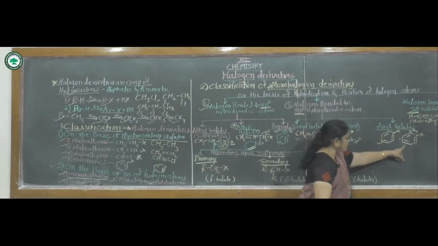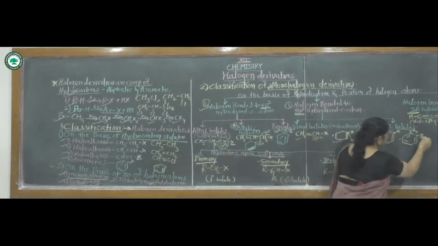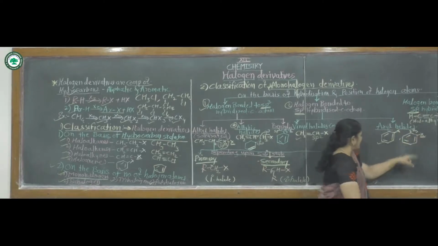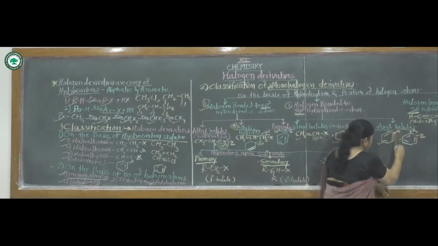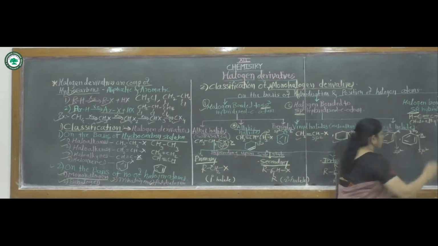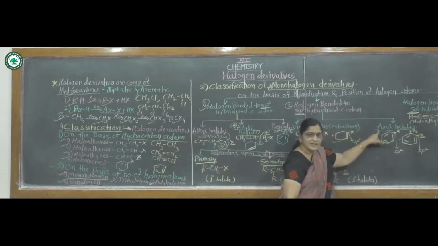This is also an example of aryl halides. In this example also, the halogen atom is bonded to an sp2 type of hybridized carbon atom. This carbon atom is sp2 hybridized, and this carbon is also sp2 hybridized. Such types of compounds are called aryl halides.